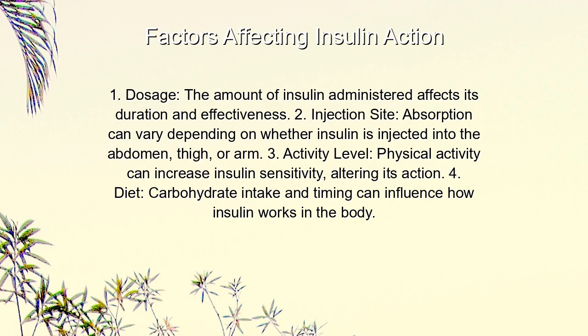Factors affecting insulin action. 1. Dosage. The amount of insulin administered affects its duration and effectiveness. 2. Injection site. Absorption can vary depending on whether insulin is injected into the abdomen, thigh, or arm. 3. Activity level. Physical activity can increase insulin sensitivity, altering its action. 4. Diet. Carbohydrate intake and timing can influence how insulin works in the body.